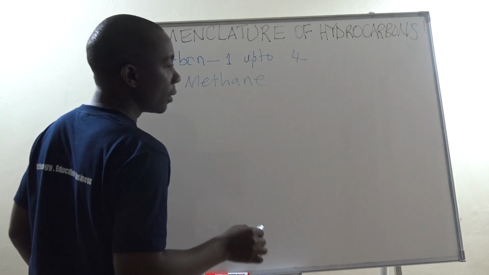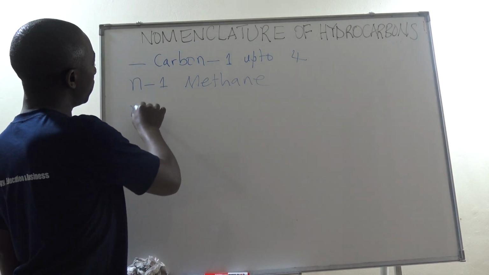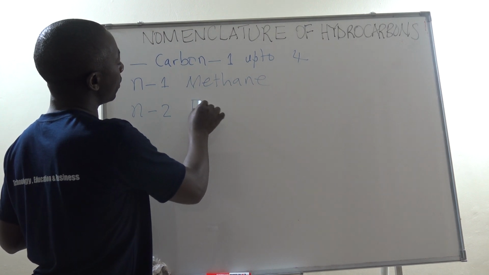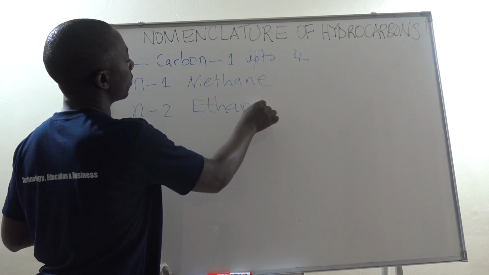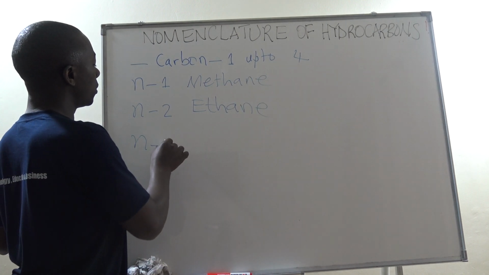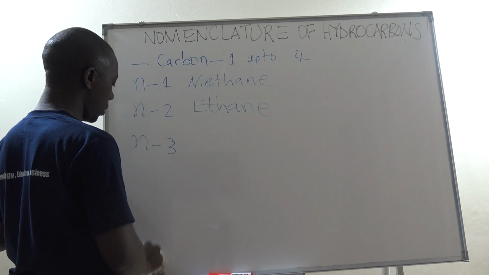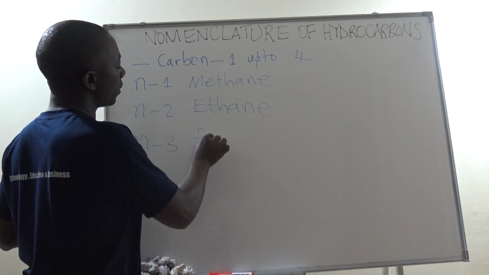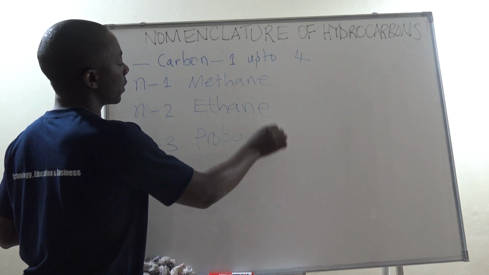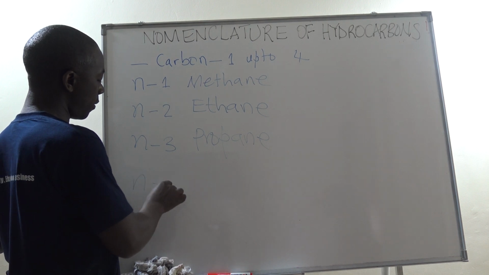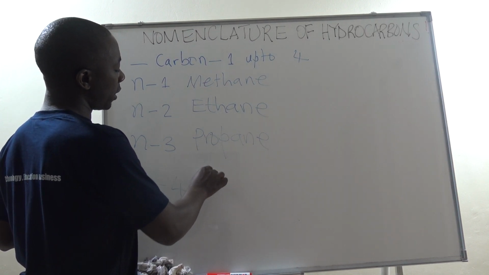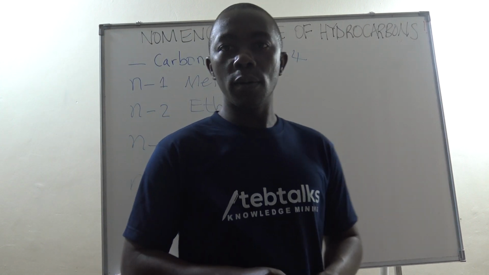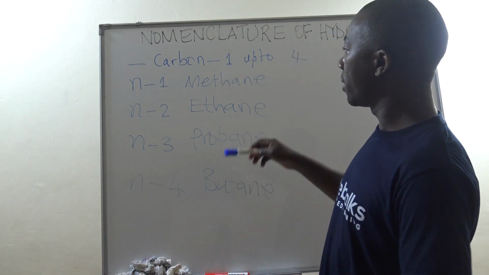Then alkane with carbon 2, let me say N equals 2, we call it ethane. Alkane with 3 carbon atoms, we call it propane. And then alkane with carbon 4, we definitely call it butane. So it is from these 4 that we obtain a standard way of naming them.